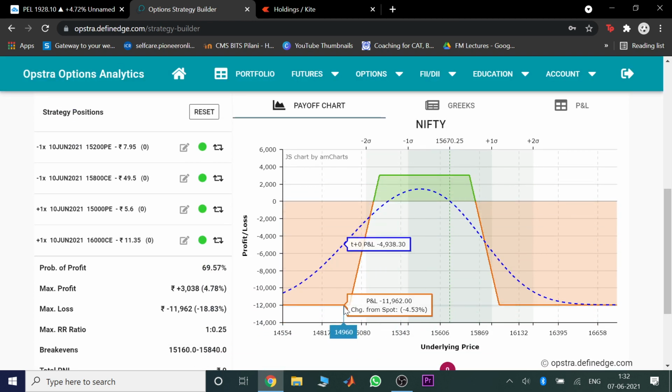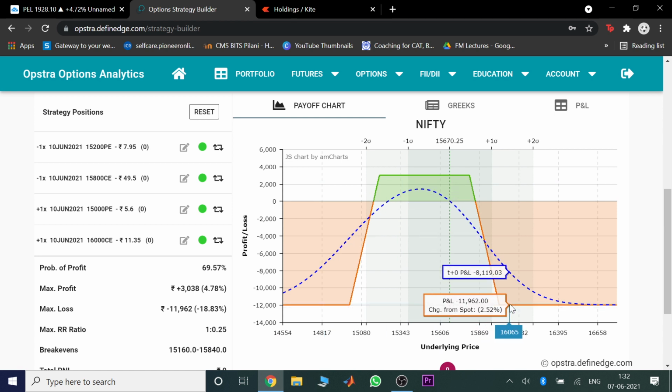I will buy this. Now you can see how the graph has changed. Now the loss is not unlimited at all. Your maximum loss you can see is around 12,000. So you may find that, okay, this is 3,000, but the loss is 12,000. Why even trade this? Because option selling is a game of probabilities. You win 8 out of 10, 9 out of 10, but when you lose, you may lose big. So this was the basic short straddle with hedged positions.